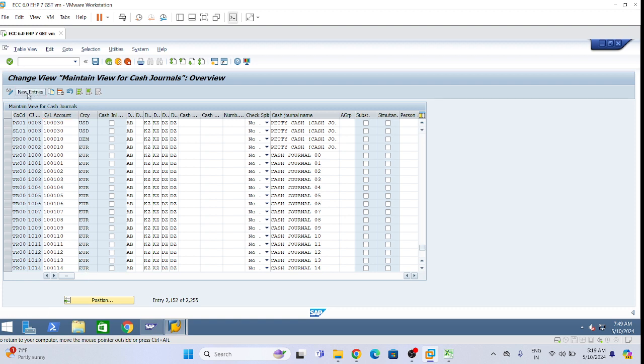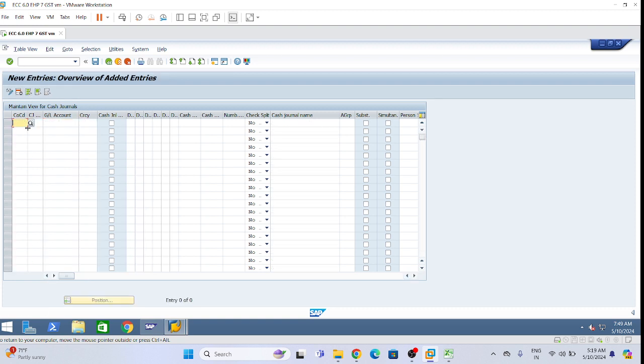Yeah, click on new entries. Give LI01, which is my company code, and here I am giving for corporate L900. Okay, cash GL I am giving 240900, which we have created.